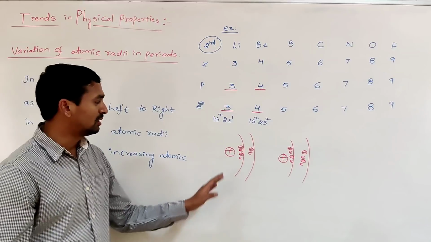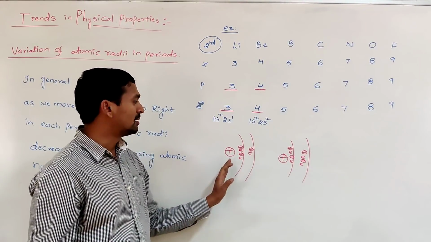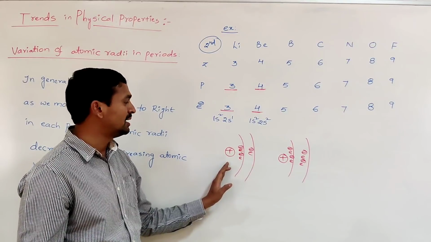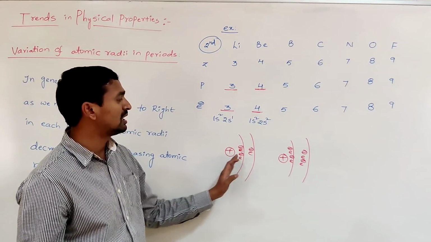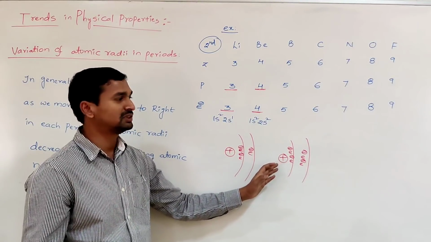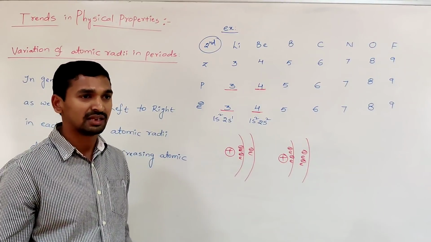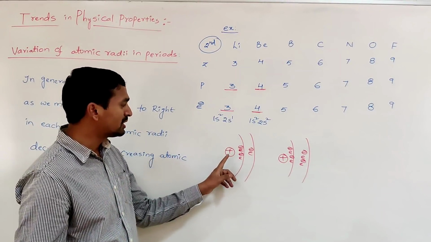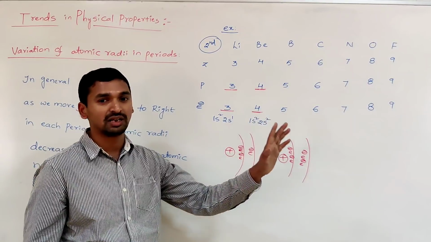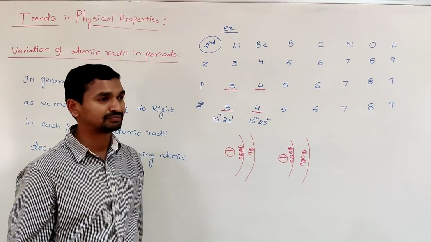No. Because as we move from lithium to beryllium, the number of electrons increases, and at the same time the positive charge also increases, so the net positive charge experienced by that electron from the nucleus also increases. That is, simply, the effective nuclear charge per electron increases from lithium to beryllium.